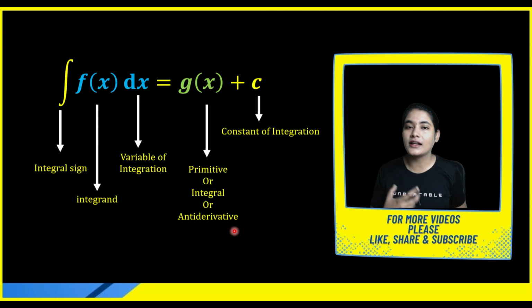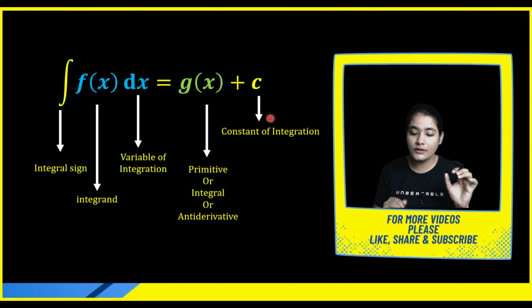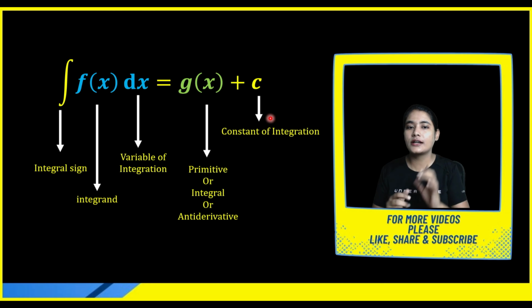Then we get the final product, that is our antiderivative. What is the meaning of antiderivative? When you perform the differentiation on the g of x function, again you will get your original function f of x plus constant. Always remember, whenever you perform indefinite integration, you have to add plus constant always.